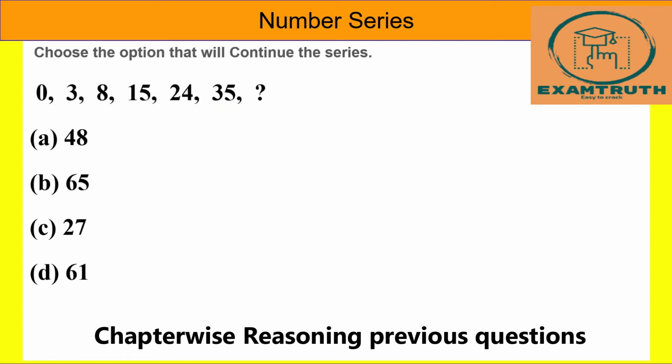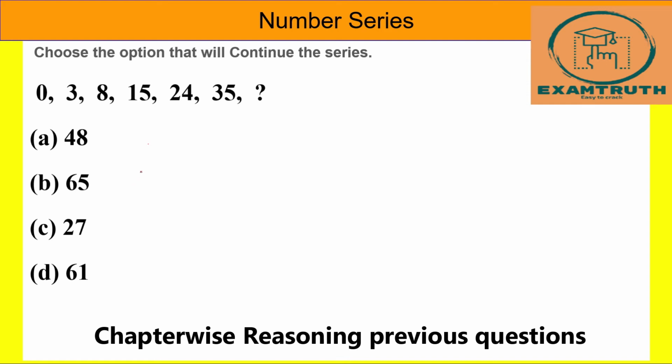Next question. It is starting with a 0. So first we have to find how we get 0 in this series. That is a 3, and next it is 8, 15, 24. So by looking at these numbers, we'll get an idea that it is related to the square numbers.